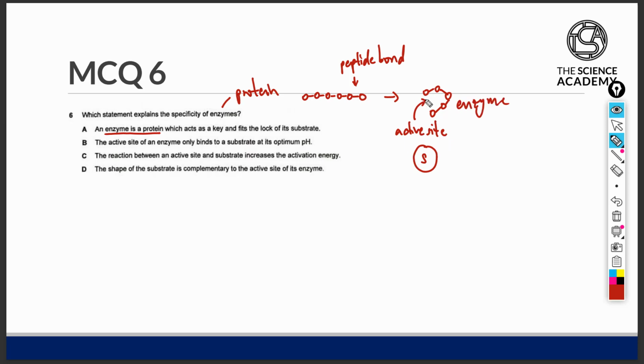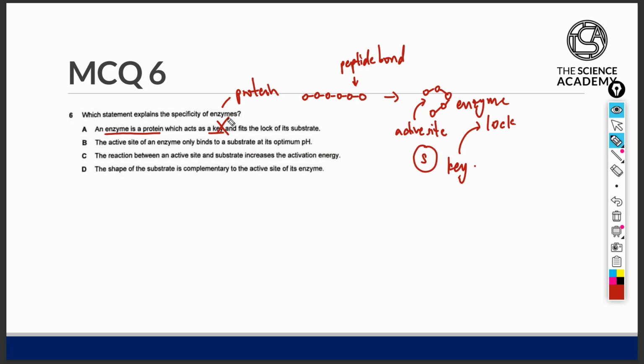However, in the lock and key hypothesis that explains how an enzyme works, the enzyme is actually the lock while the substrate is the key. Just like how we bring the key to the lock, we bring the substrate to the enzyme, and the substrate is going to sit within the enzyme just like how the key is going to sit within the specific space in the lock. Therefore, it is not true to say that the enzyme acts as the key, because in this case it is the lock while the substrate is the key, and the second half of this statement is wrong.